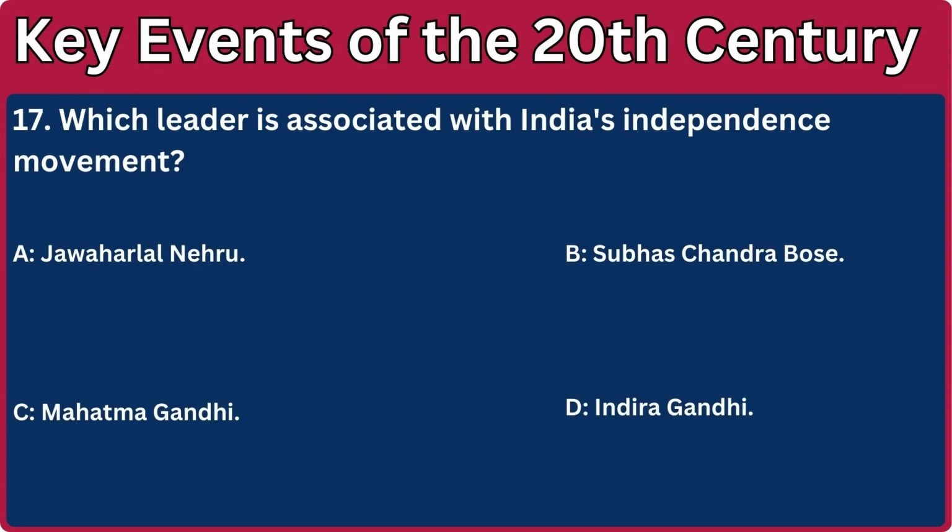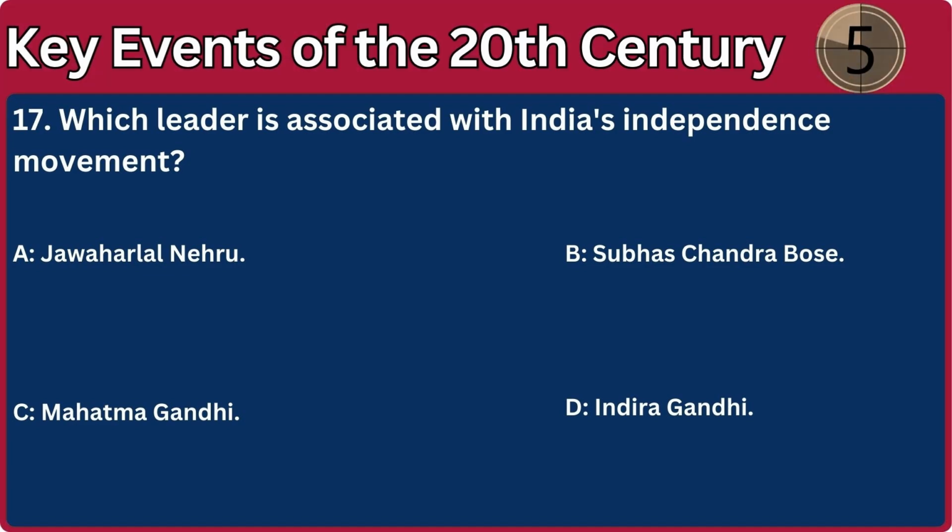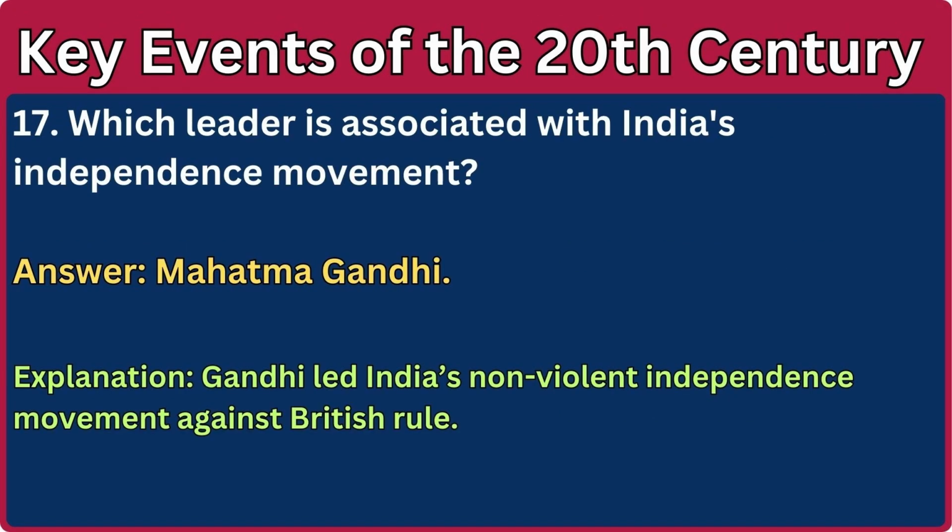17. Which leader is associated with India's independence movement? A. Jawaharlal Nehru. B. Subhas Chandra Bose. C. Mahatma Gandhi. D. Indira Gandhi. Answer: Mahatma Gandhi. Explanation: Gandhi led India's nonviolent independence movement against British rule.